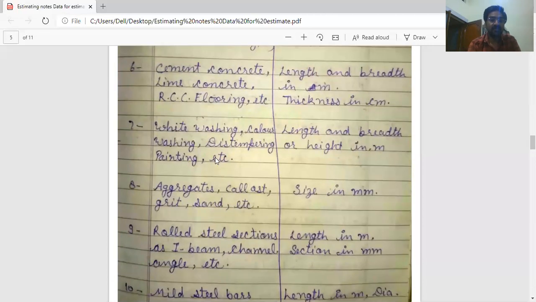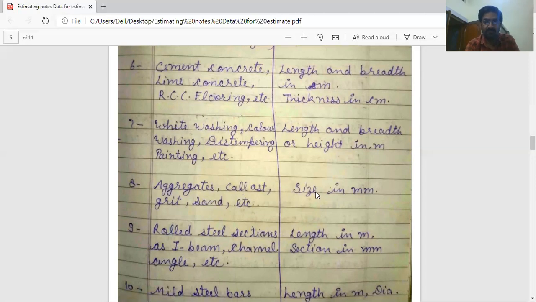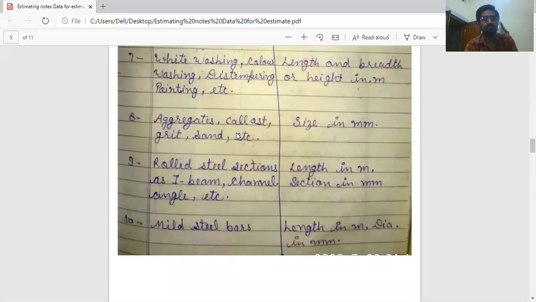Next, whitewashing, color washing, distempering, painting, etc. Length and width or height in meter. There is no thickness. Aggregate, grit, sand used in concrete. Aggregate is measured for various works like concrete. Aggregate size is measured in mm, like 20 mm aggregate or 10 mm aggregate used for any type of work, building and road.